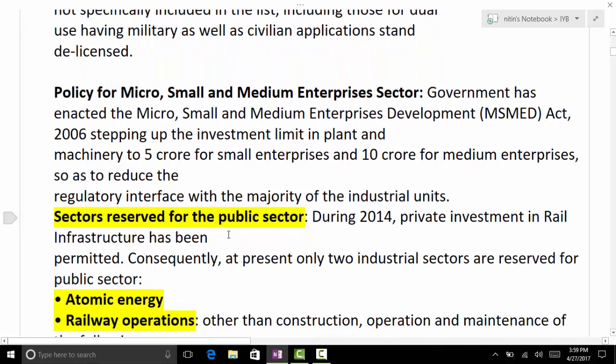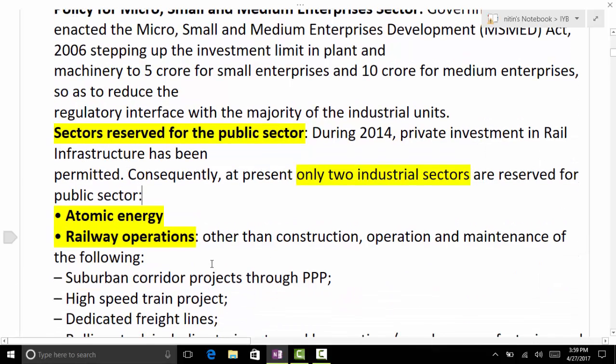Now, there are certain industries, certain sectors which are reserved for the public sector. So this can be another question for PT. There are 2 sectors. Only 2 industrial sectors are reserved for the public sector: atomic energy and railway operations.